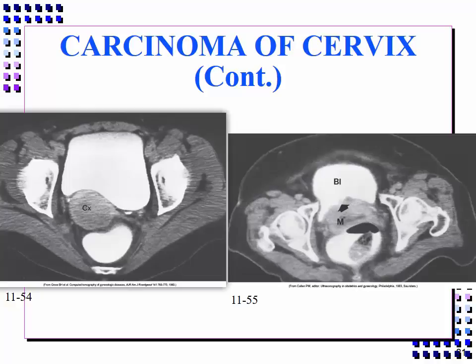In the CT axial scan, we're looking at the enlarged cervix without evidence of bladder invasion. The second CT scan shows irregularity of the posterior margin of a contrast-filled urinary bladder in the adjacent inhomogeneous cervical mass.